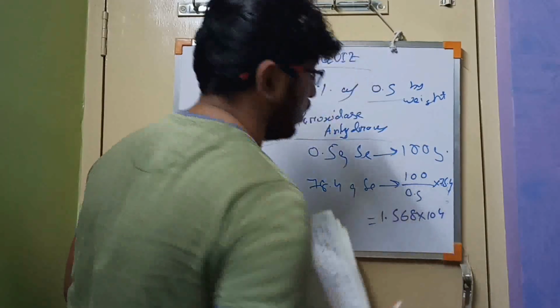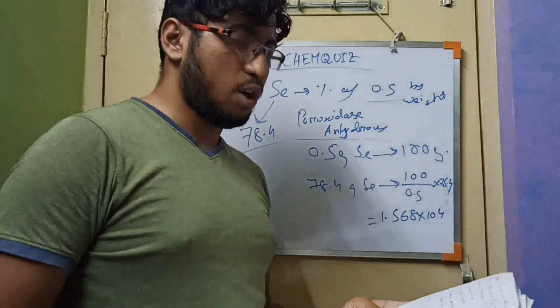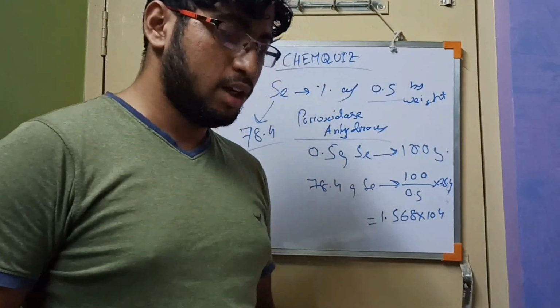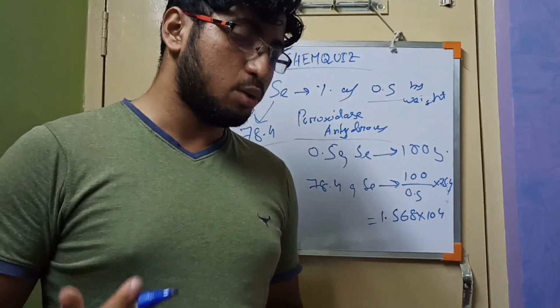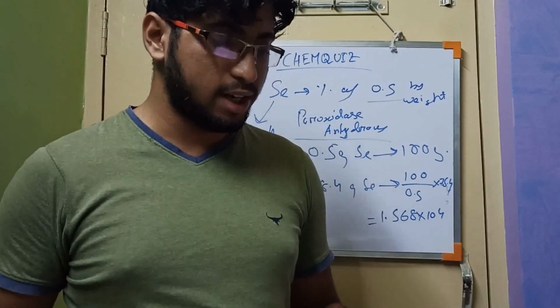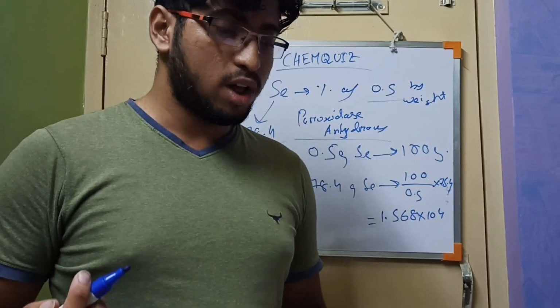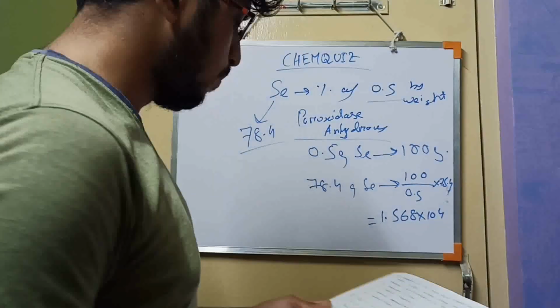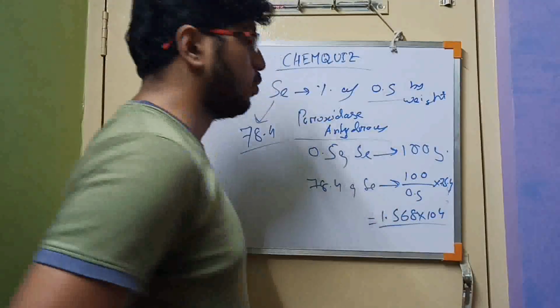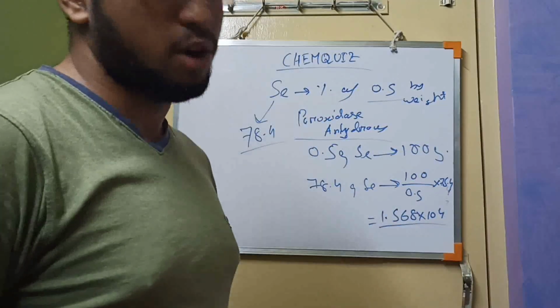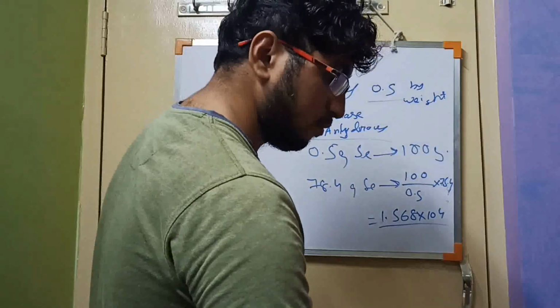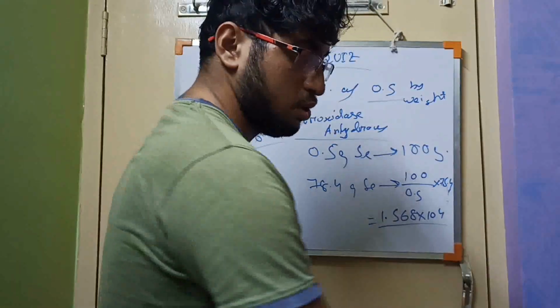There are 4 options given: 1.568 into 10 to the power 3, 1.568 into 10 to the power 4, 15.68 and 3.136. So you can assume that the answer will be 1.568 into 10 to the power 4. Now the third question.